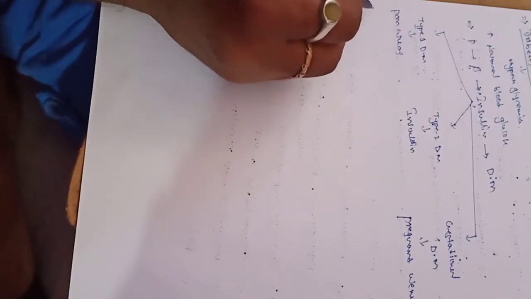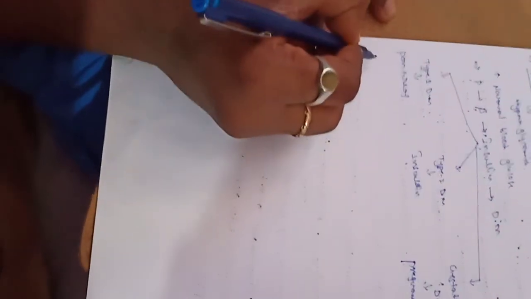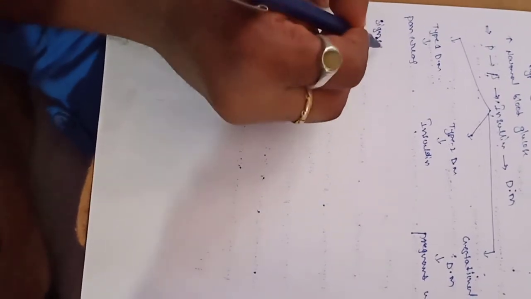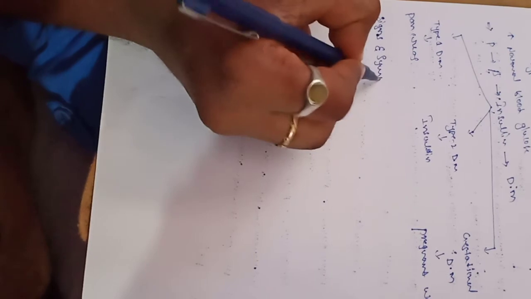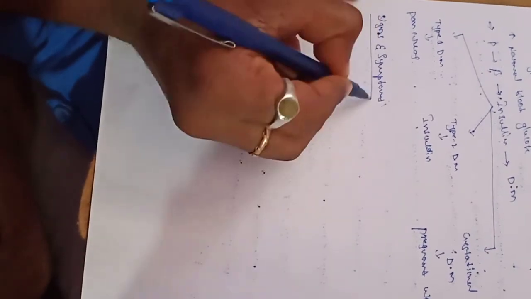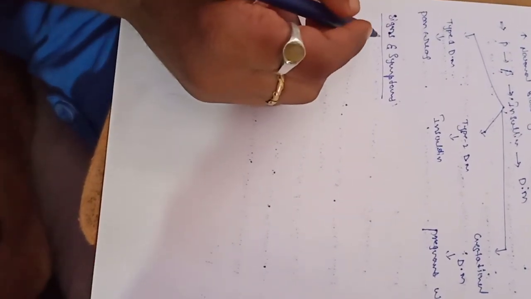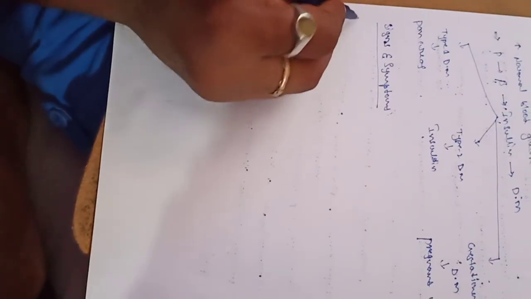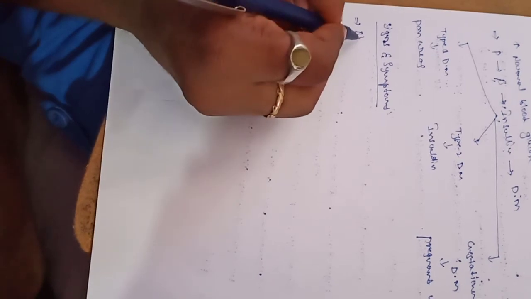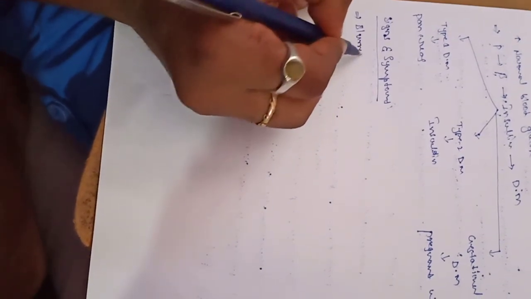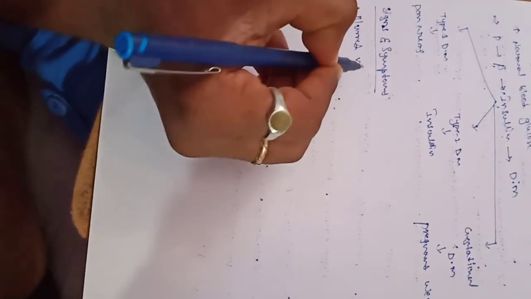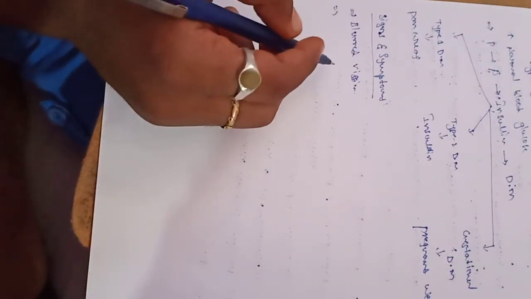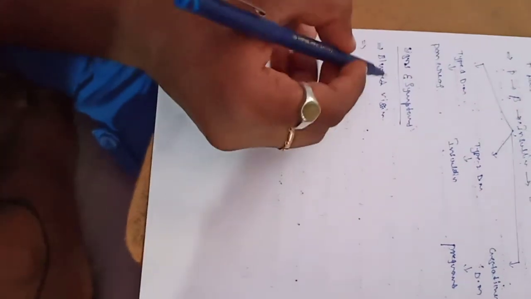So what happens in our body? What are the signs and symptoms? In diabetes mellitus, the first one is blurred vision. The second one is the breath having a smell of acetone.